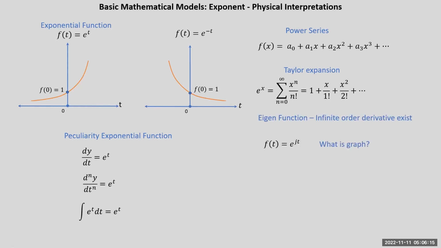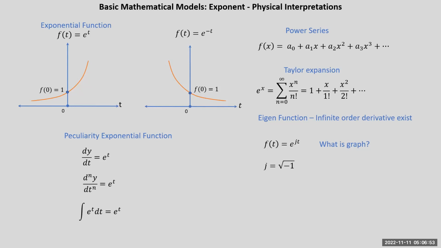Now we'll see another version of the exponential function, which is slightly difficult to understand, which is called the complex exponential function. f of t is equal to e raised to jt. Now, is it possible to draw the graph for e raised to jt? So here, we'll try to interpret e raised to jt in a different way, and then we'll apply a physical interpretation to visualize this function. So first, try to understand what j is.